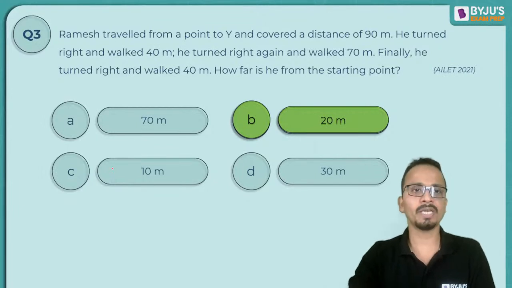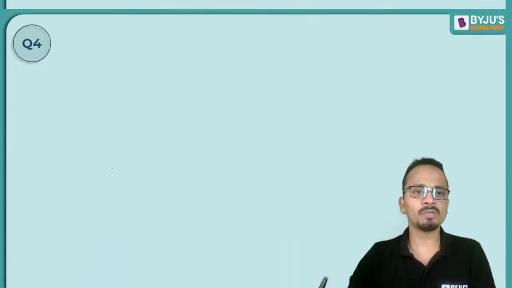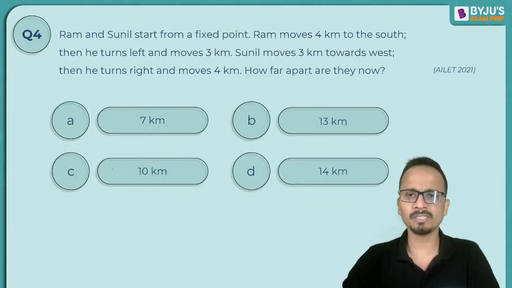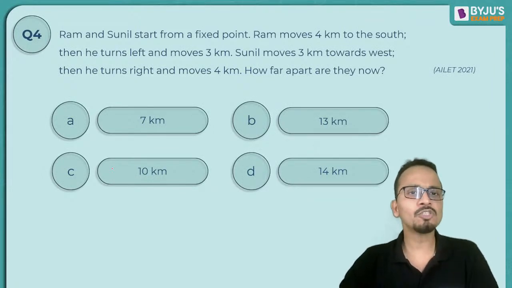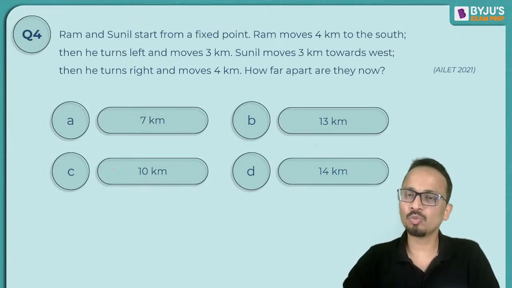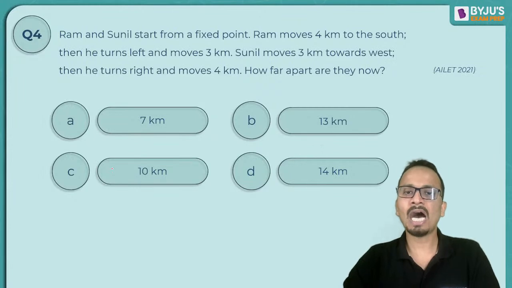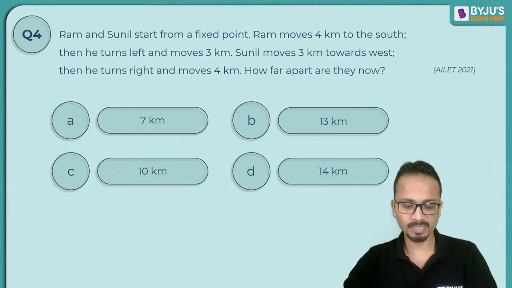All right. Okay. Let's move on to question number 4. Now question number 4 is again on direction sense. Ram and Sunil start from a point. Ram moves 4 kilometers to the south. Then he turns left and moves 3 kilometers. Sunil moves 3 kilometers towards west and then he turns right and moves 4 kilometers. How far apart are they now?